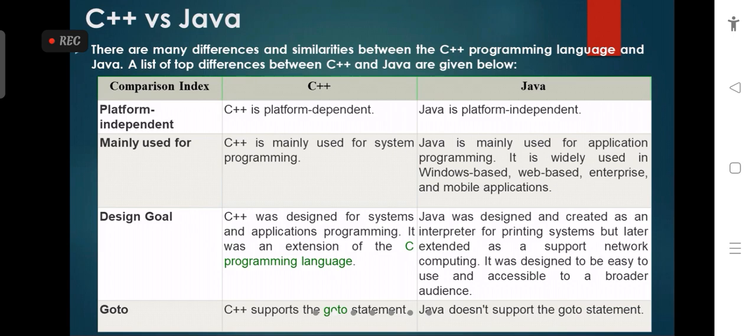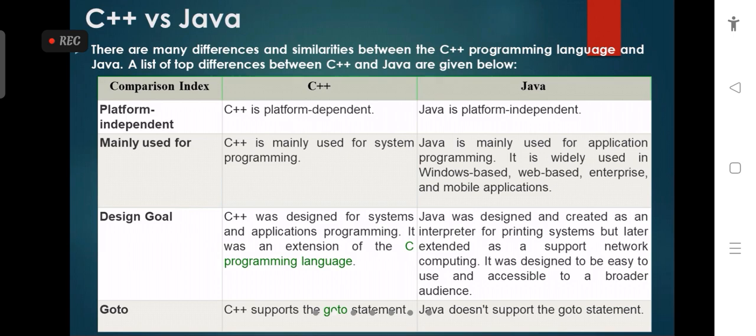But Java supports any operating system. Java supports multiple operating systems, and Java does not need particular files, so it can run anywhere. That's why Java is platform independent.